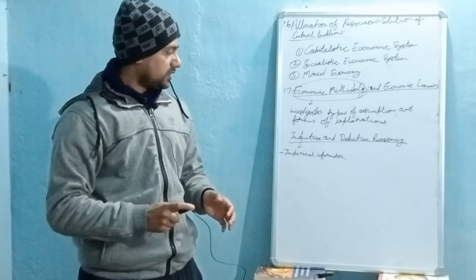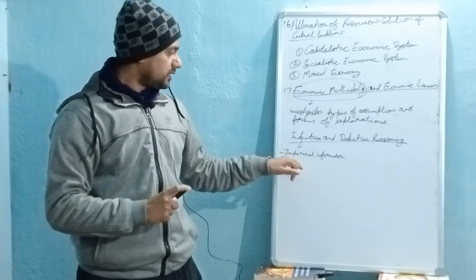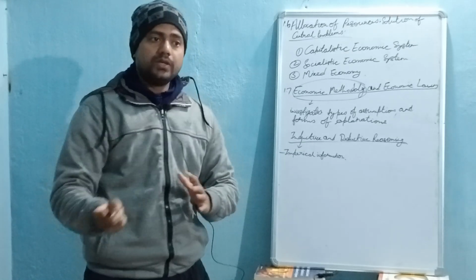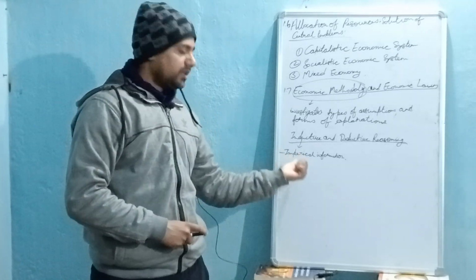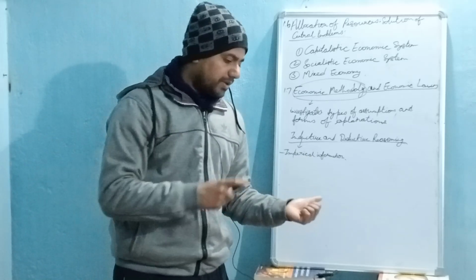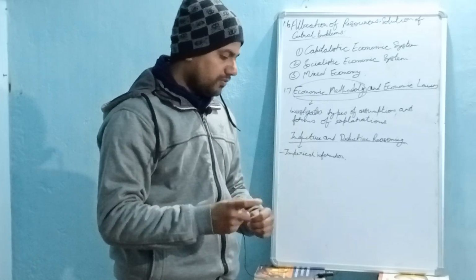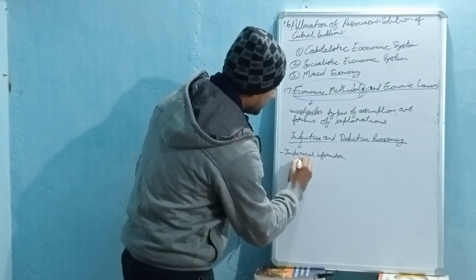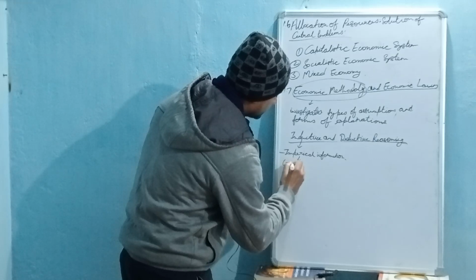If we collect the data and get the information from that data, that is empirical information here.